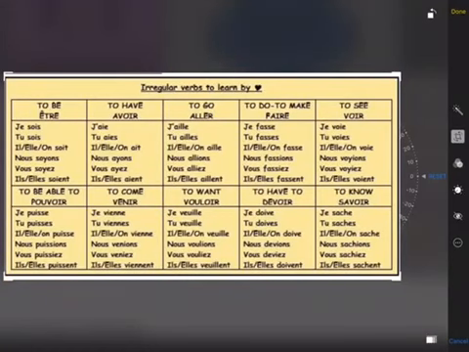As with every tense and mood in French, there are some irregular verbs that you need to learn, and the key ones are on the screen.